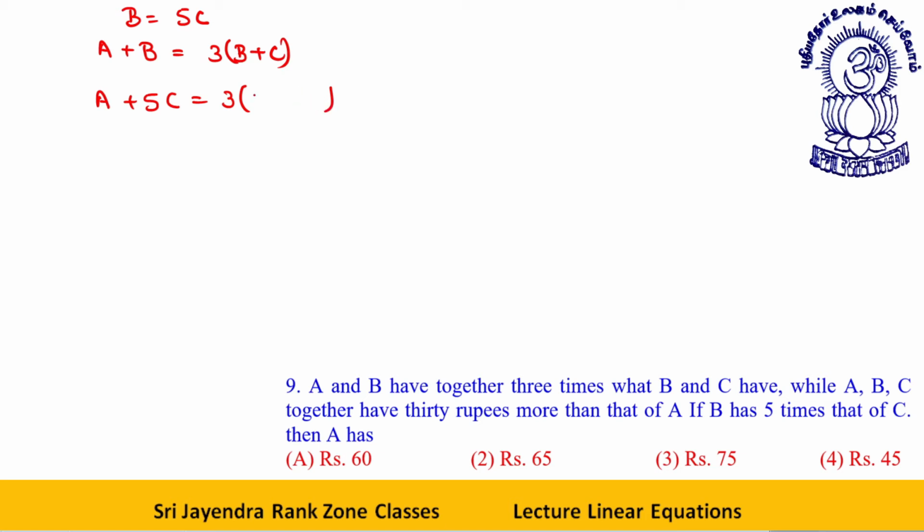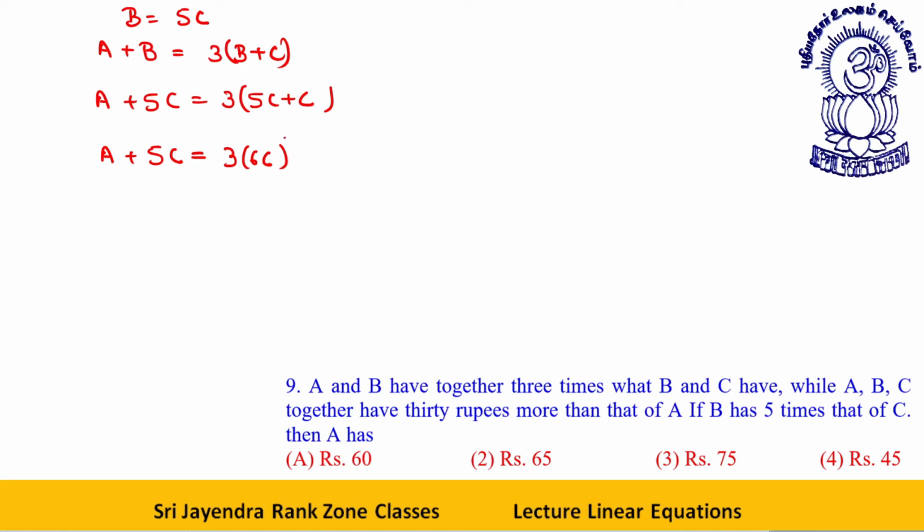A and B together have 3 times what B and C have.